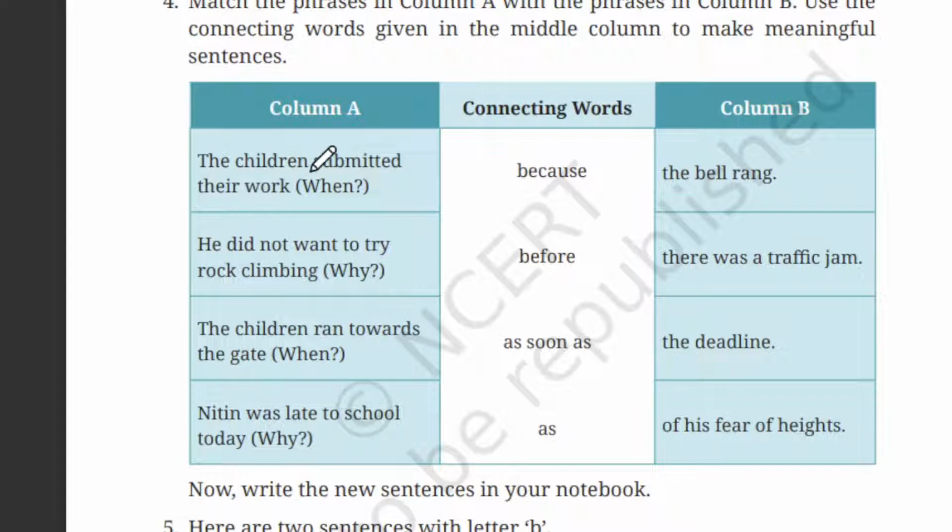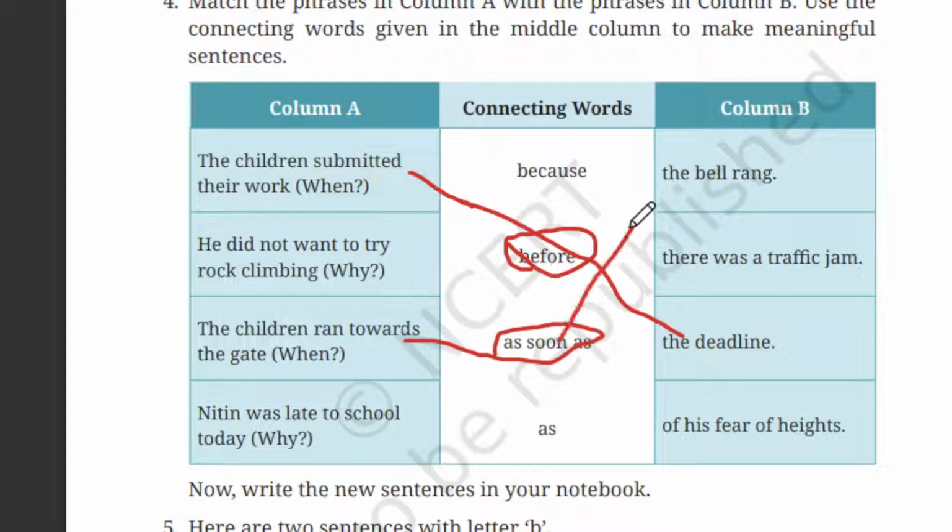So the answer is, the children submitted their work before the deadline. So before the deadline, this one. Okay. The next one. The children ran towards the gate as soon as the bell rang. So as soon as the bell rang, this one. Okay. He did not want to rock climb because of his fear of heights.